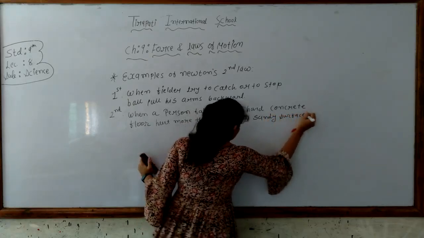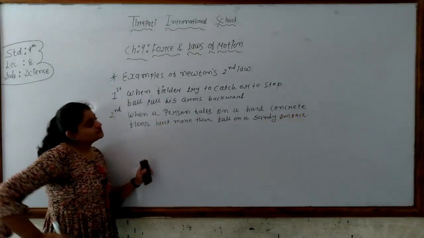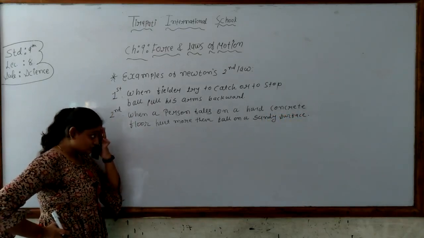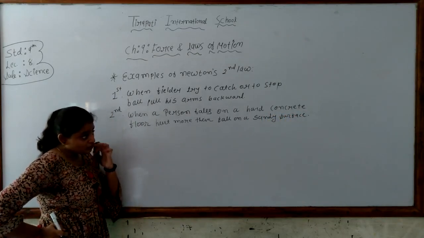Why does a person falling on a hard concrete floor get hurt more than one falling on a sandy surface?